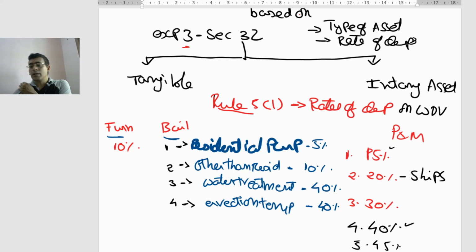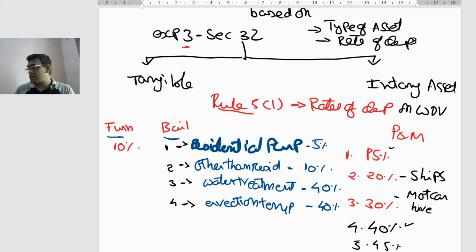Then the rate of depreciation is 30 whenever you have a motor car which is used on hire basis, say Ola cabs, Uber cabs. All these people have their motor cars used on hire basis. So ultimately, for plant and machinery, the depreciation rate is going to be 30%.